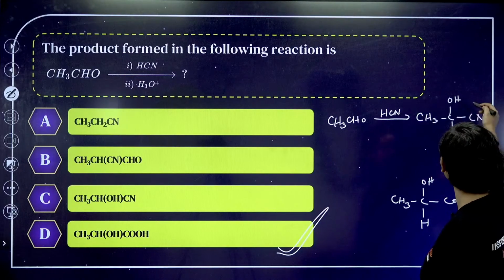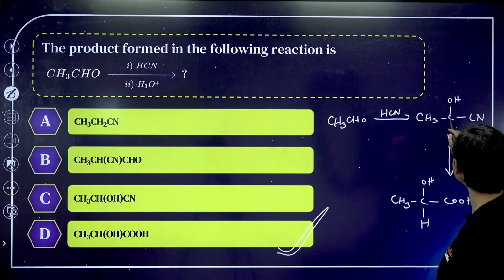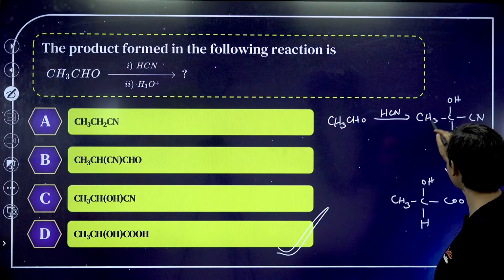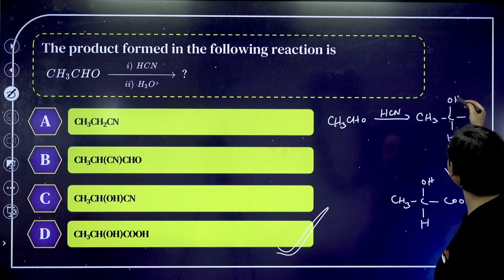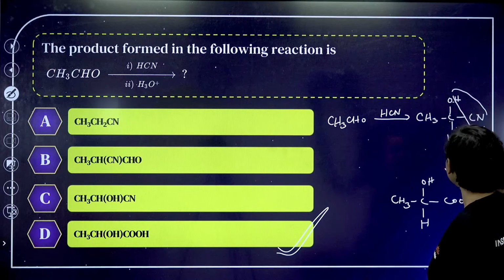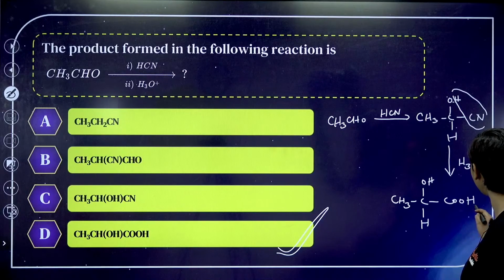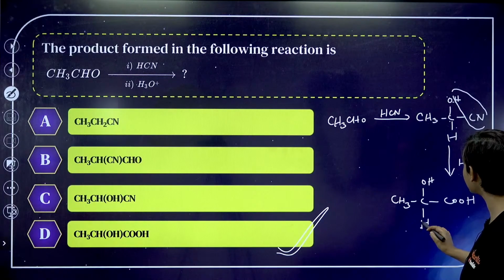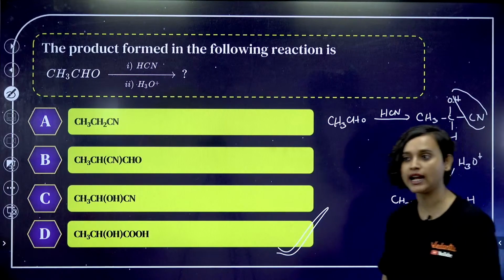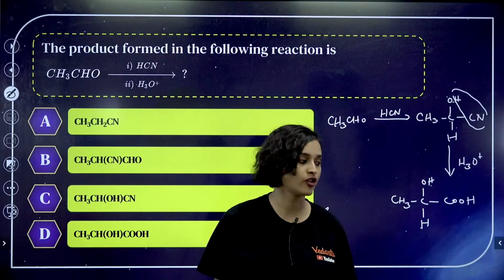First HCN. So what did I do? CH3CHO, and then what did we add? HCN. So HCN was added here, right? O and H I already had. Then when I added H3O+, what happened here? COOH came, and then H was already here, and this was the OH, right? Makes sense, everybody? Yes, some of them are previous year questions of VIT EEE.